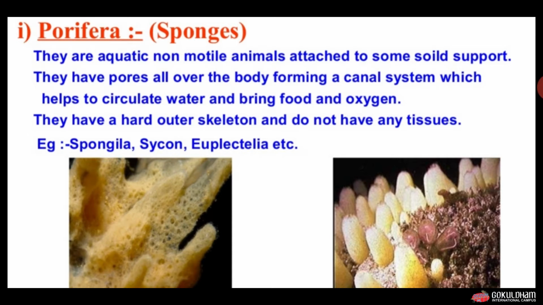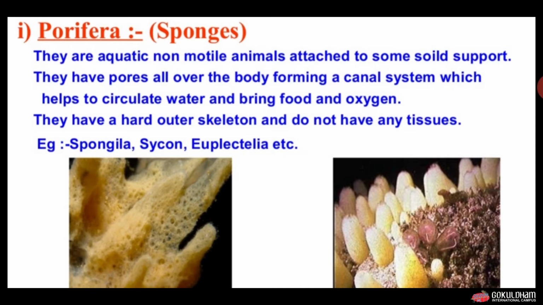They have pores all over the body, forming a canal system which helps to circulate water and bring food and oxygen. Means these are aquatic and non-motile animals.